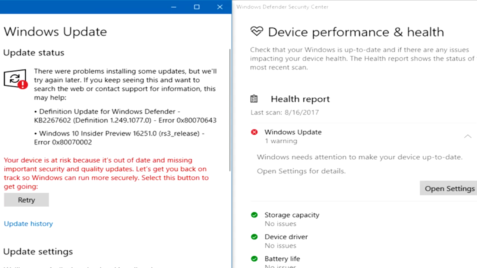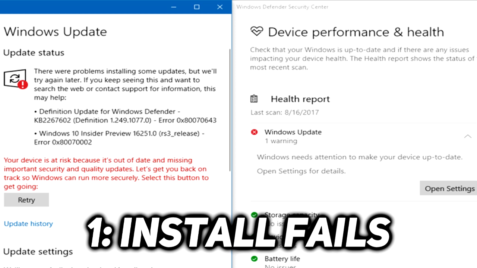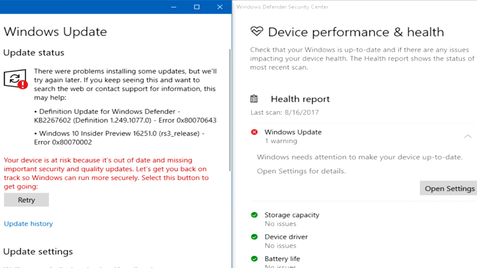So the first issue would be that some users are unable to update to this new version of Windows. This is a problem that can occur in many other Windows 10 updates, and users have reported this problem a lot, especially on the Microsoft official forum.